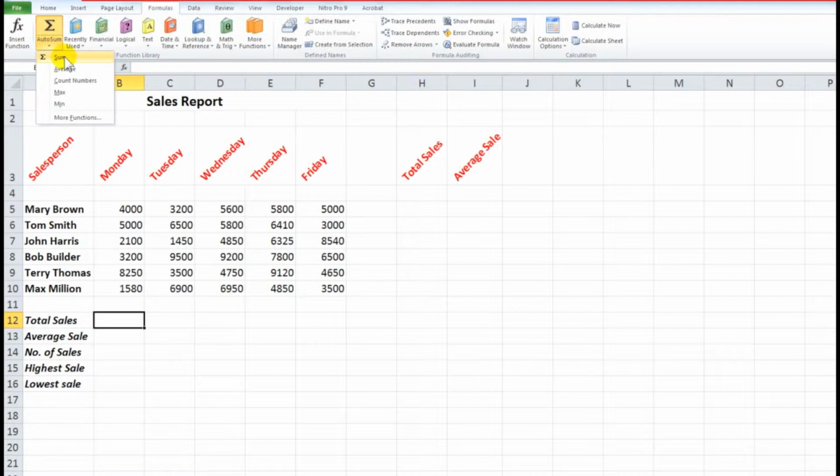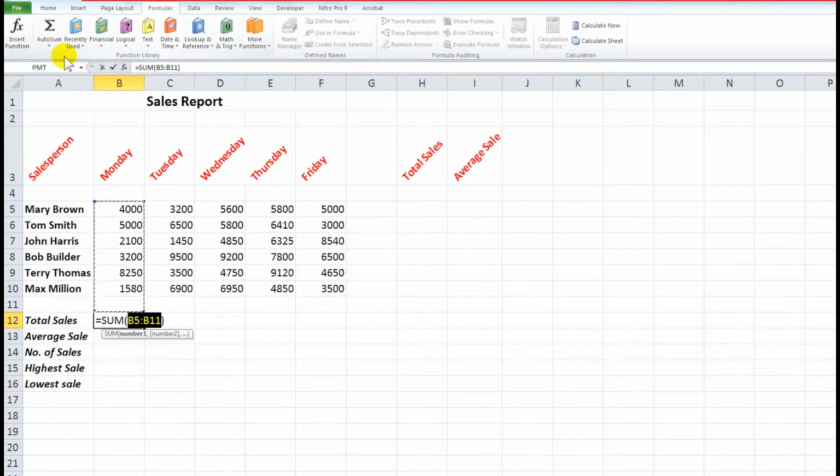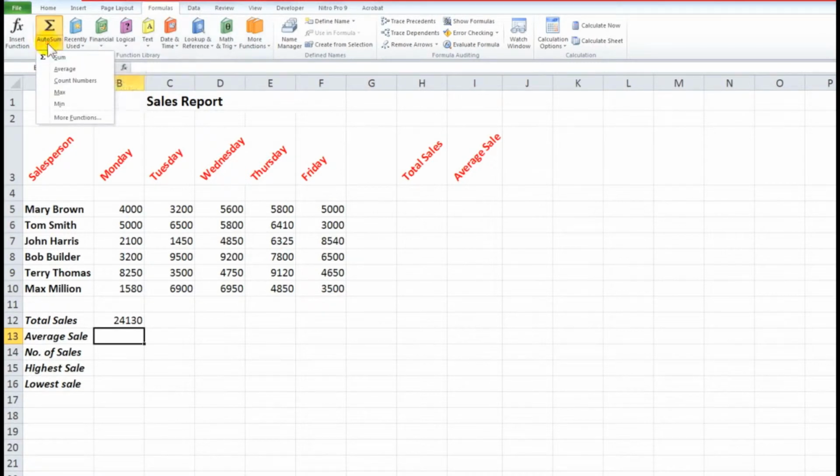Excel. I'm going to use the sum function, and what Excel does, it looks for two or more cells that it can add, and it surrounds its guess by a scrolling marquee. Some people call them marching ants. So it's guessed correctly, so I'll simply press enter and there is my answer, 24,130. Now I want to find the average sale, so I'll click the drop arrow again and choose average.